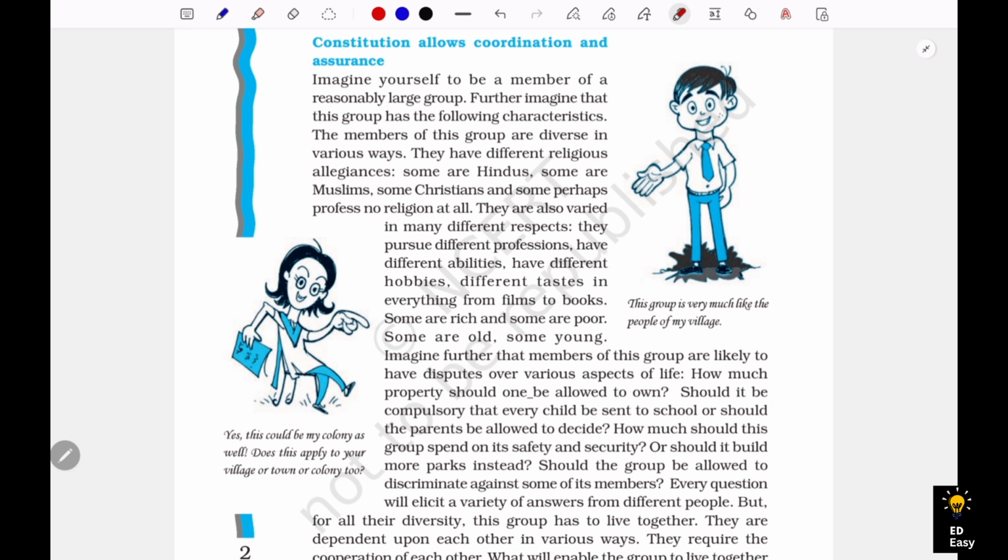Now let's read line by line. Constitution allows coordination and assurance. Imagine yourself to be a member of a reasonably large group. We have already seen this example. Now further imagine that the group has the following characteristics. The members of this group are diverse in various ways. They have different religions. Some are Hindus, Muslims, Christians, and perhaps profess no religion at all. We have seen this example.